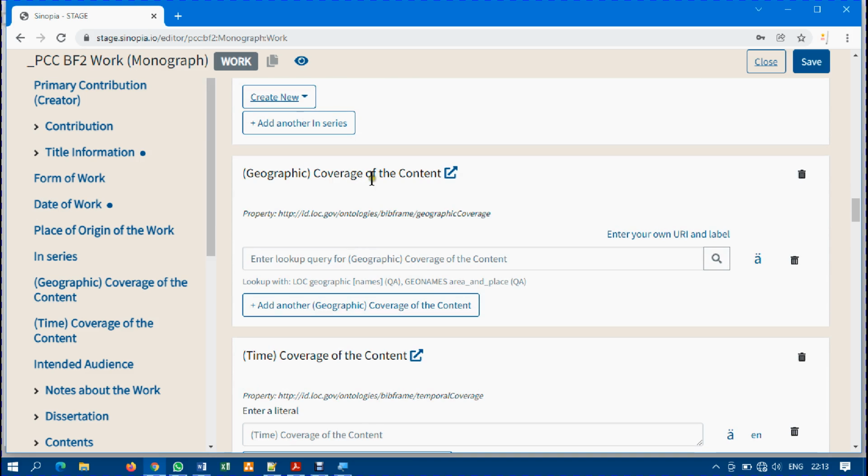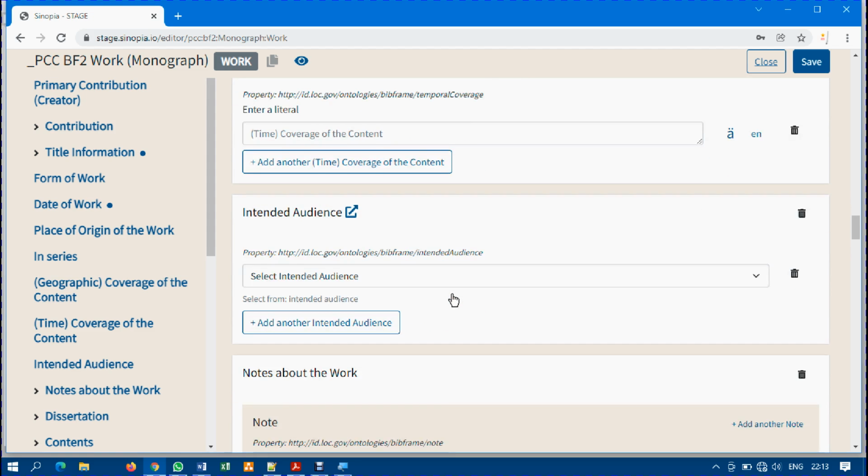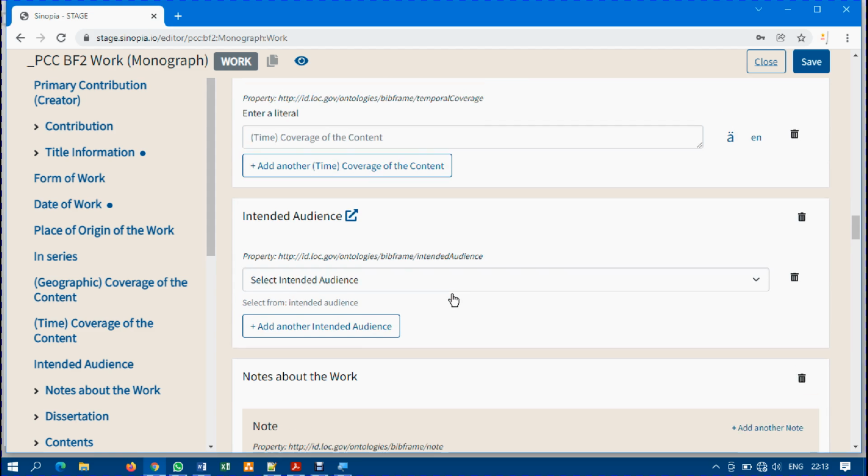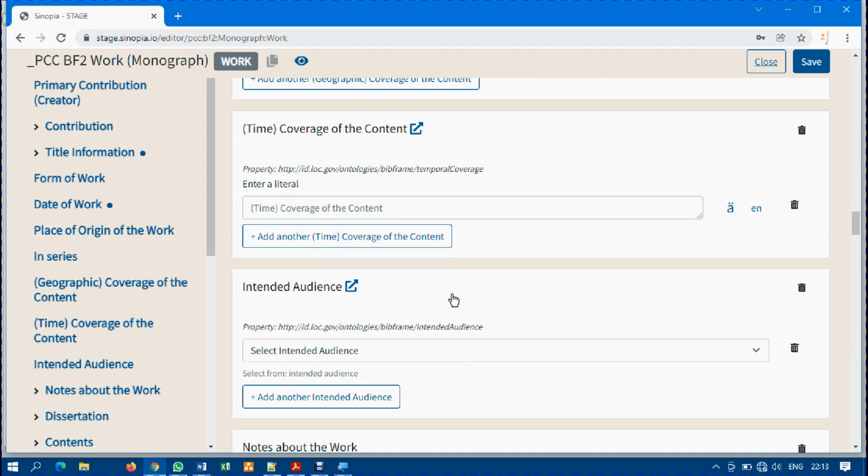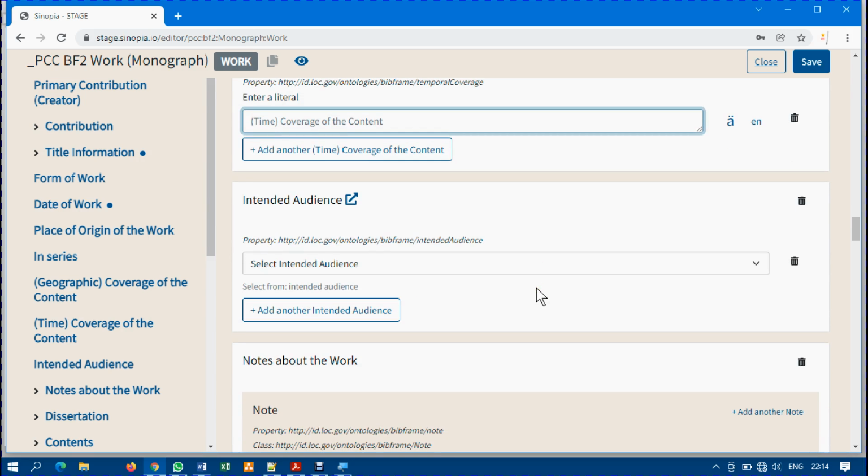Geographic coverage of the content, maybe library or information science. So now I'm gradually going through it so that I show you what you need to do for the linking. Coverage of the content in terms of time, maybe I don't want to determine that now.